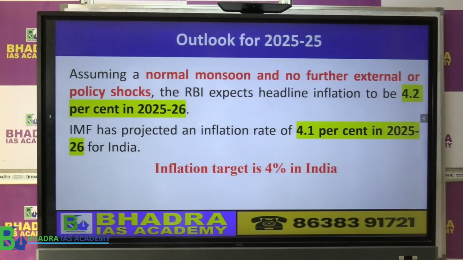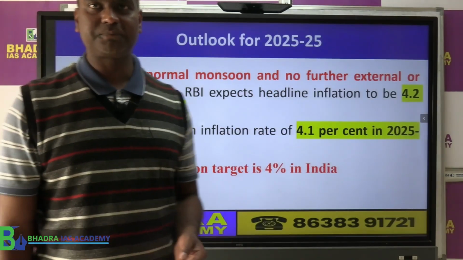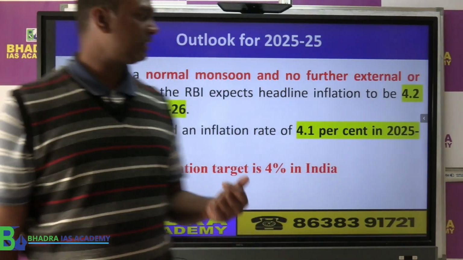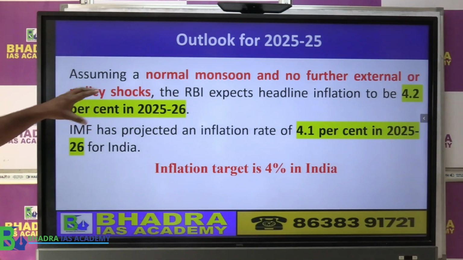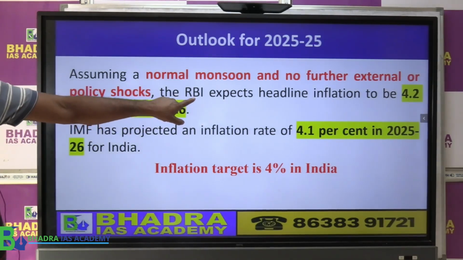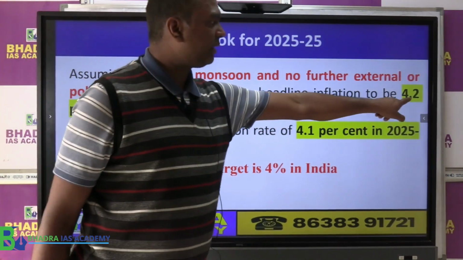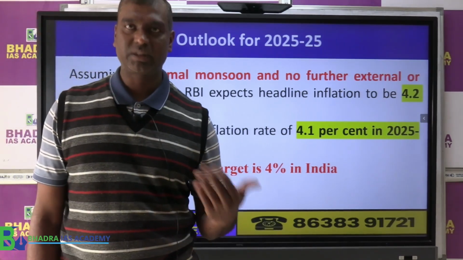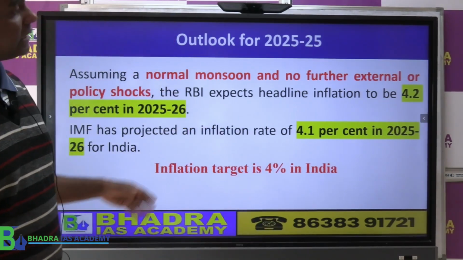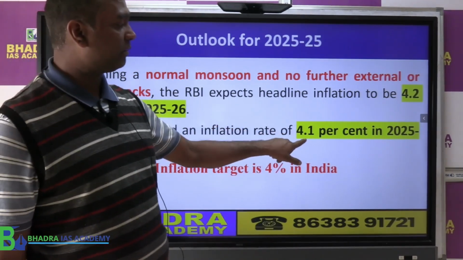Now what is the outlook for the upcoming year, that is 25-26? According to the RBI's analysis, inflation will be 4.2% in 25-26. That's what they are expecting. But the IMF has said even less, 4.1%.